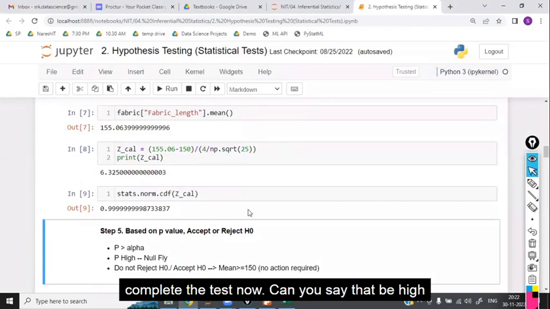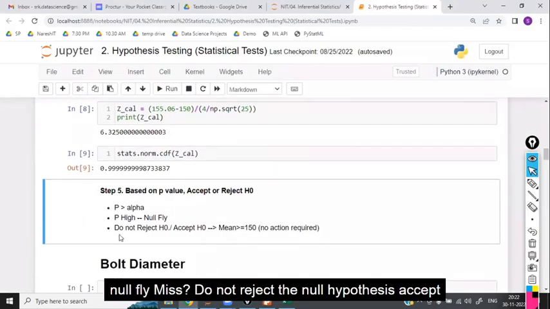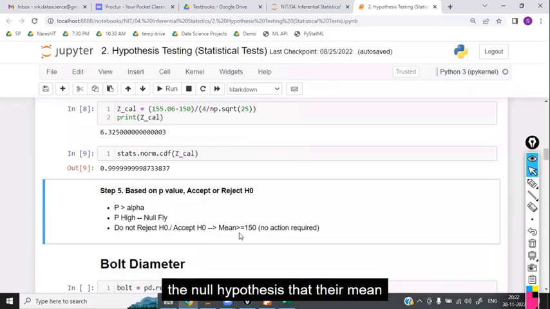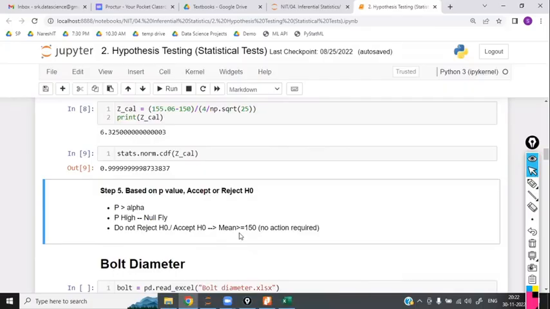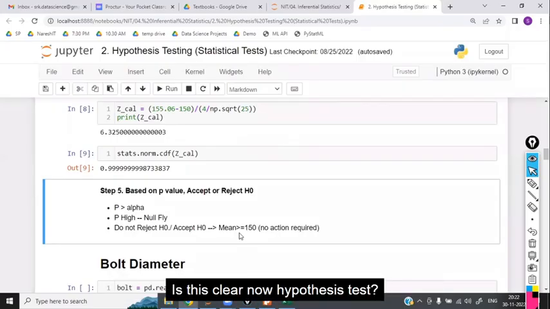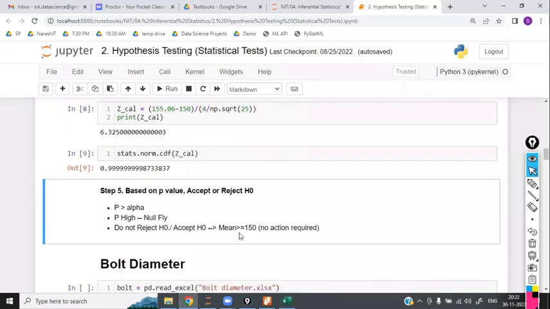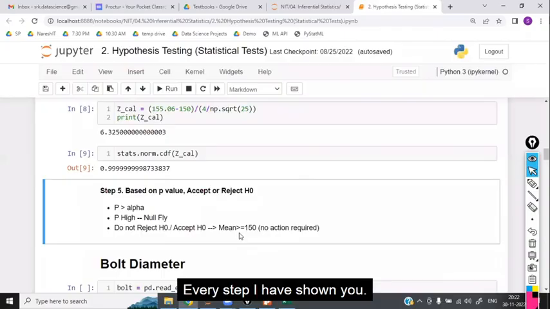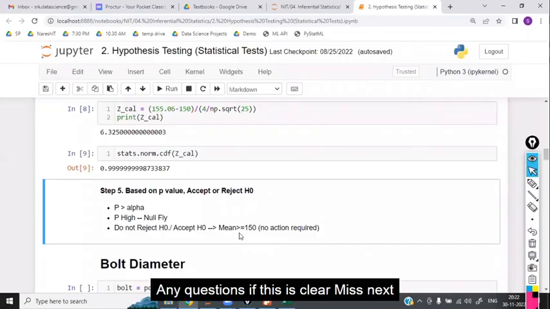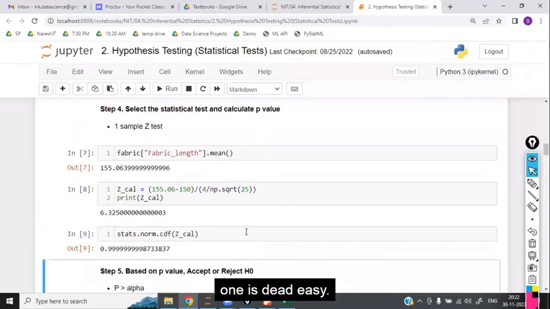Now, can you say that p high, null fly means do not reject the null hypothesis, accept the null hypothesis that their mean is greater than 150. No action. Simply don't take any action for this particular data. Is this clear now? Hypothesis test, every step I have shown you. Any questions? If this is clear, next one is dead easy.